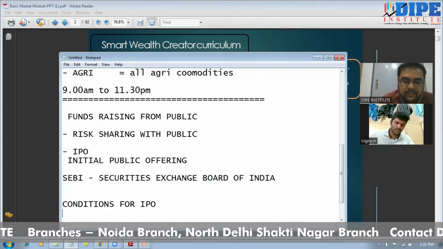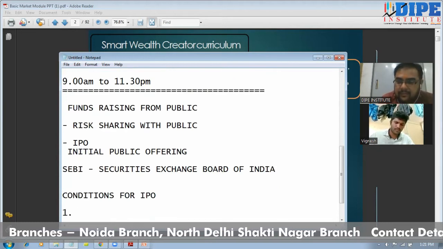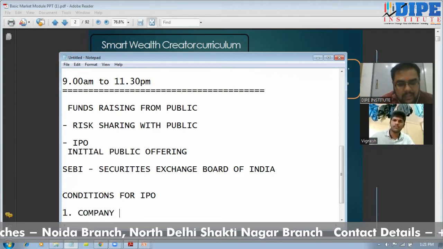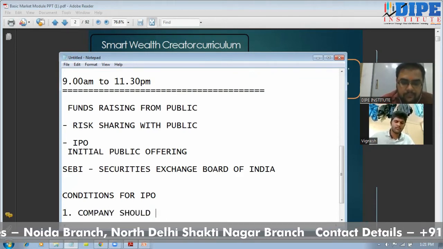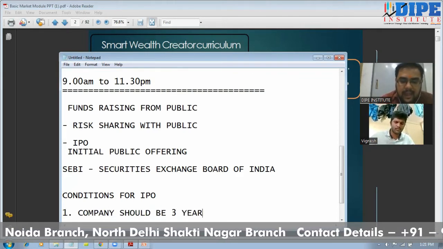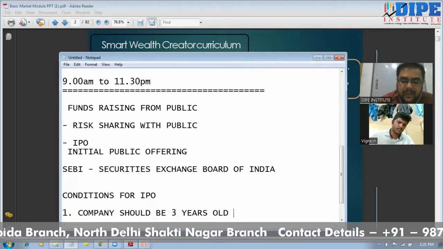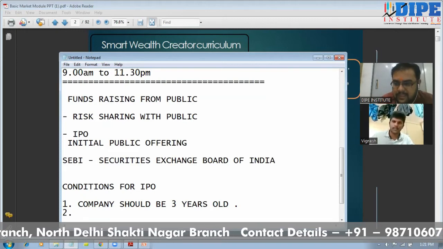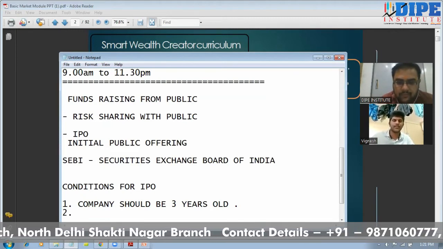See, the first major condition is that any company that wants to come for an IPO should be minimum 3 years old. That means any company that is applying for the IPO has been doing business for the last 3 years. The business model is at least 3 years old.